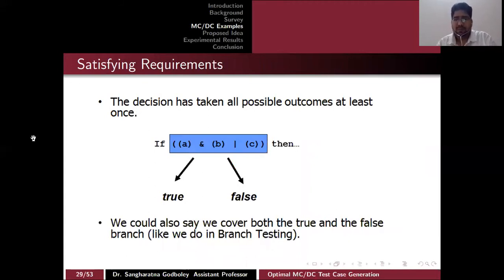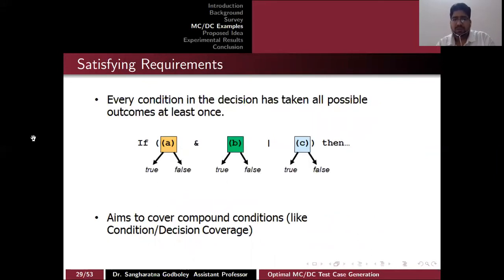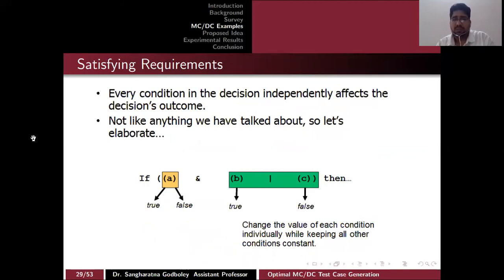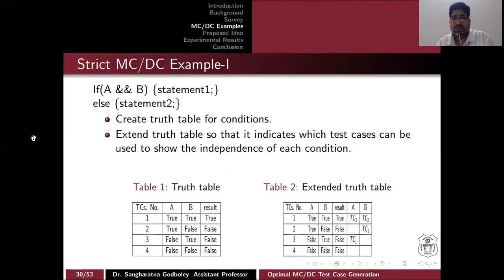This is the MCDC example, where we can see one predicate with 3 atomic conditions, and we are satisfying the decision coverage requirement here. For this predicate, both true and false are required. For condition coverage, every condition in the decision has taken all possible outcomes at least once. For A, B, C, we have to check true and false for each and every condition. The last requirement is that for each and every atomic condition, we have to toggle it while keeping the other conditions as they are, and then check whether the output of the predicate changes or not. So here is an example of strict MCDC, without short circuiting.